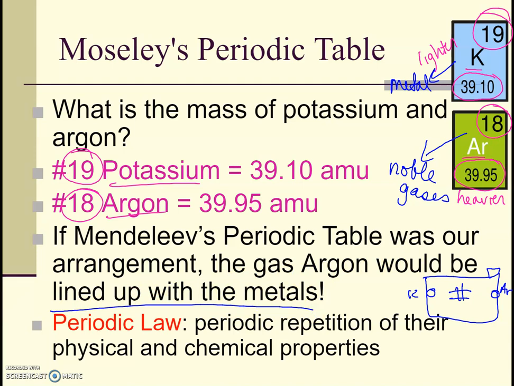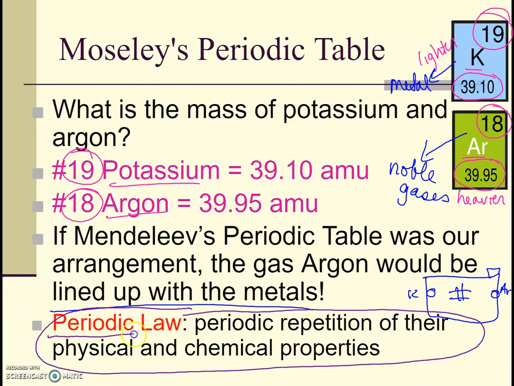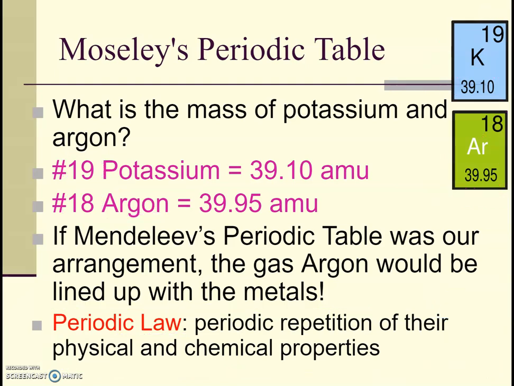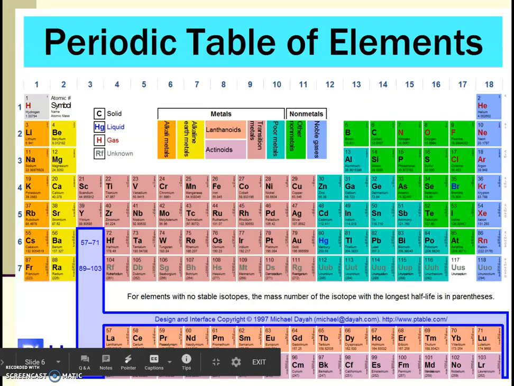This is really the foundation for this chapter: there is this thing called periodic law, this periodic repetition of physical and chemical properties as you go through each and every period, and period is the same thing as row. That's why we have that repetition. We have periods in the day, we have periods on the periodic table. If you want to get all technical, females go through periods, it's repetitious.